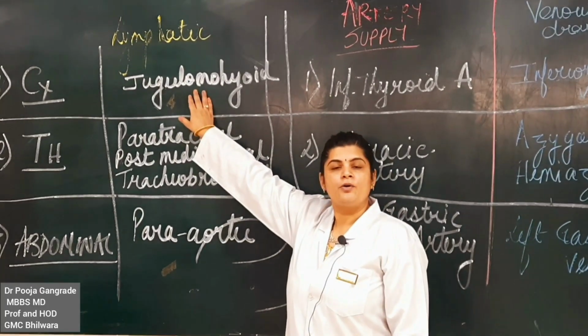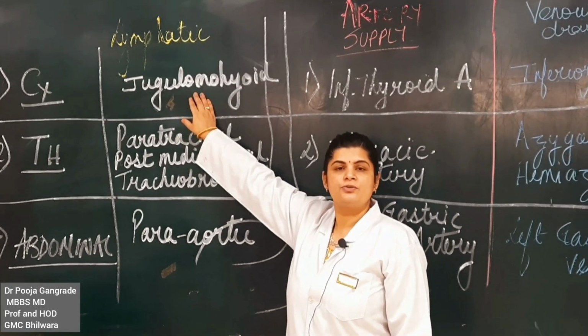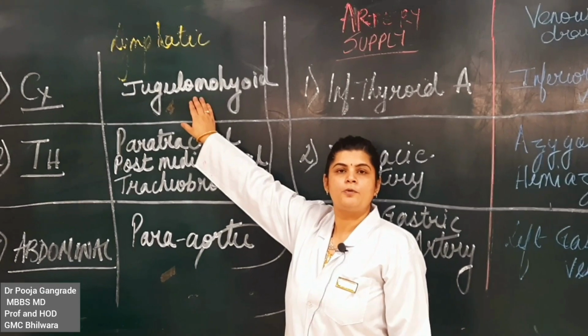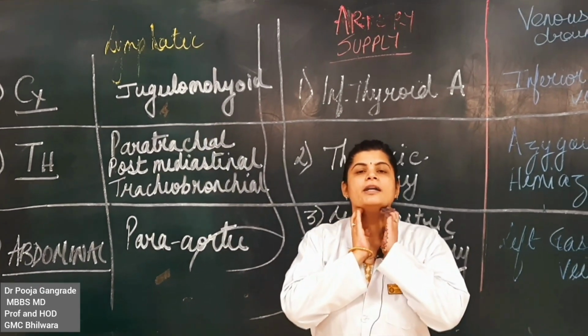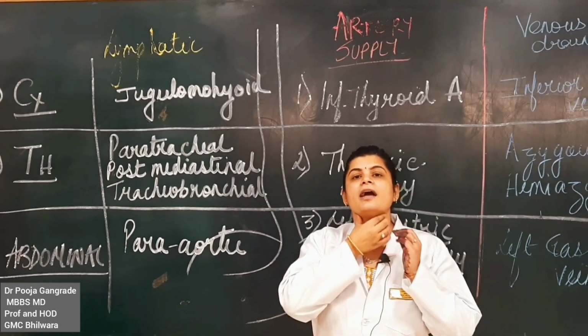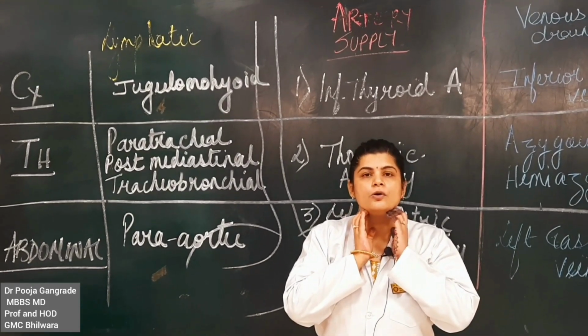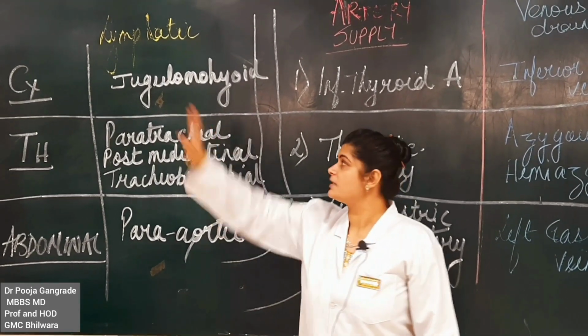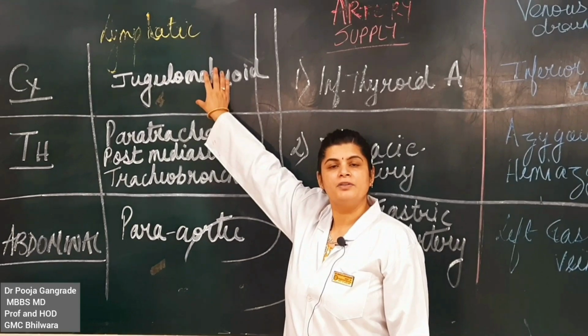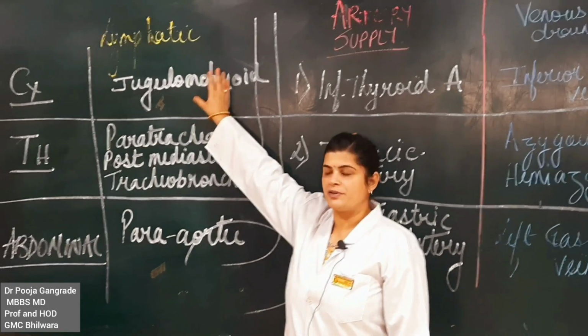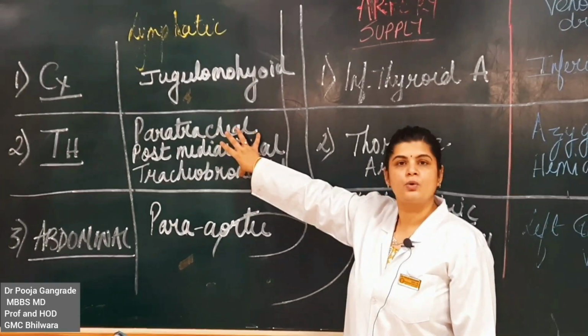The cervical part of the esophagus drains into the jugulo-omohyoid group of lymph nodes. Jugulo-omohyoid are present here, here and here. The jugulo-omohyoid group of lymph nodes is where the cervical part of the esophagus will drain. Next, coming down to the thoracic part.